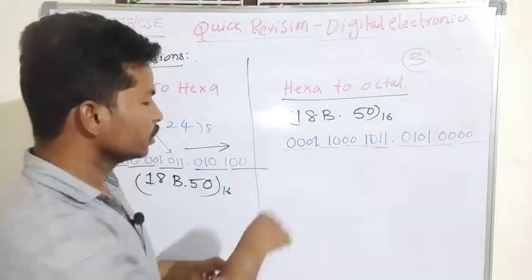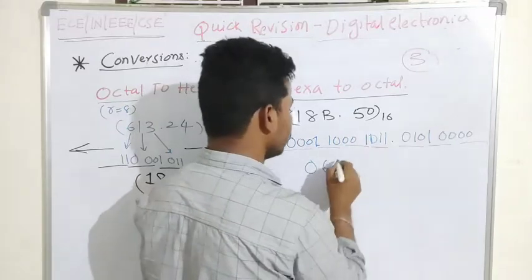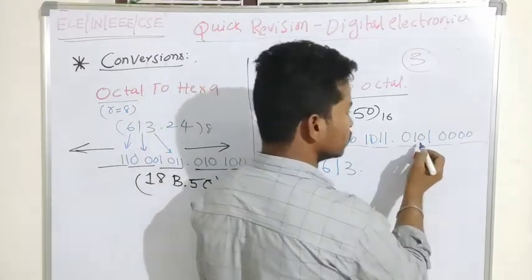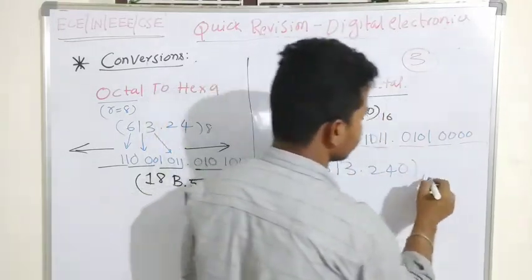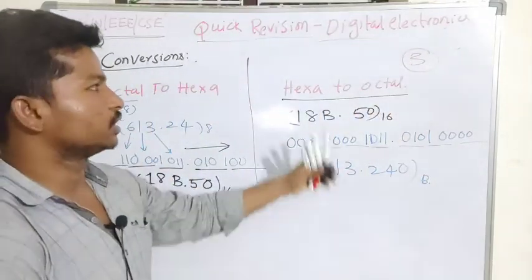So this is nothing but 0 6 1 3 dot 2 4 0. So this is an octal number system.